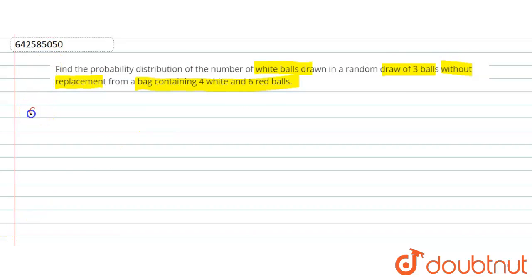So let us say that X is the number of white balls. So it can be either 0 or 1 or 2 or 3. So the probability of getting 0 white balls out of the draw of 3 random balls is nothing but all should be red balls, right? So it will be 6C3 divided by 10C3. On simplification, it will give me 1 upon 6.